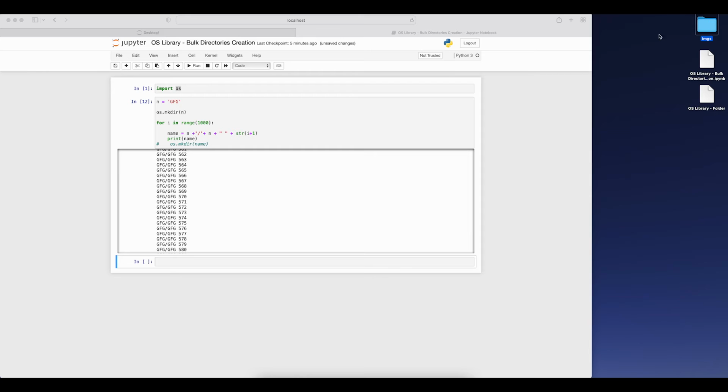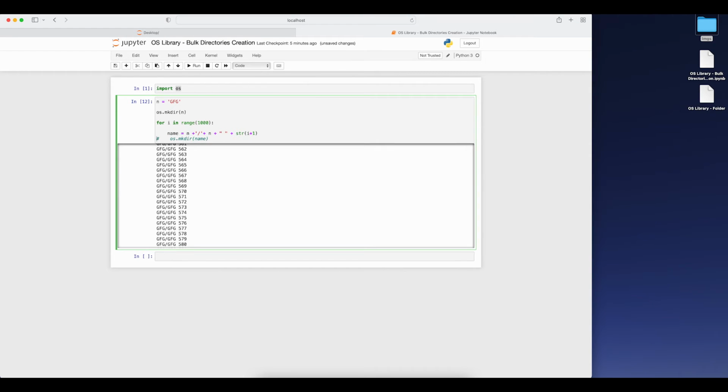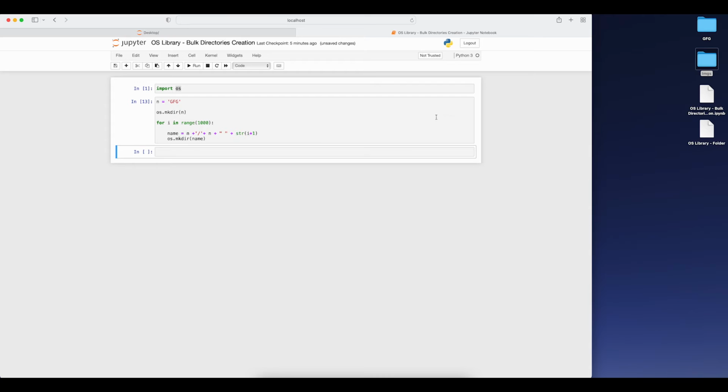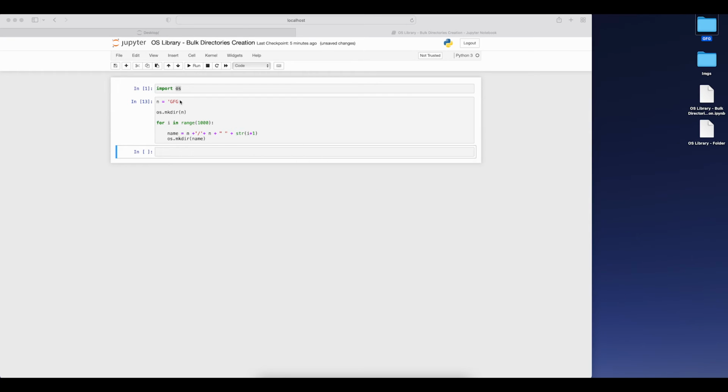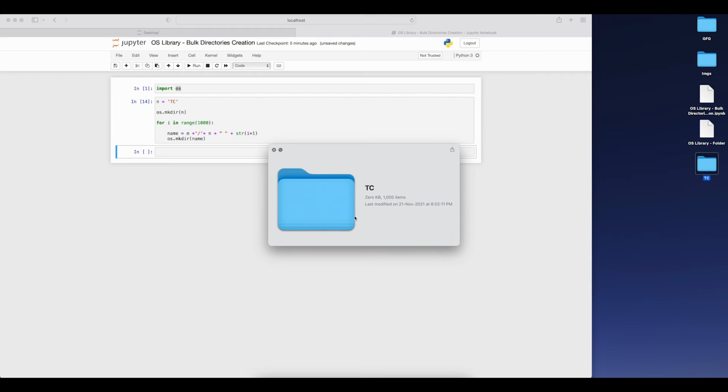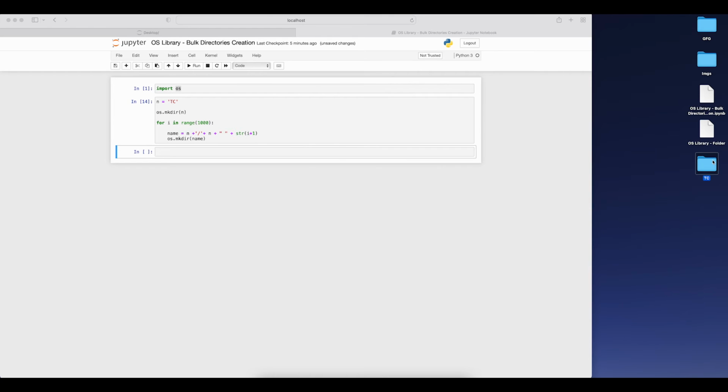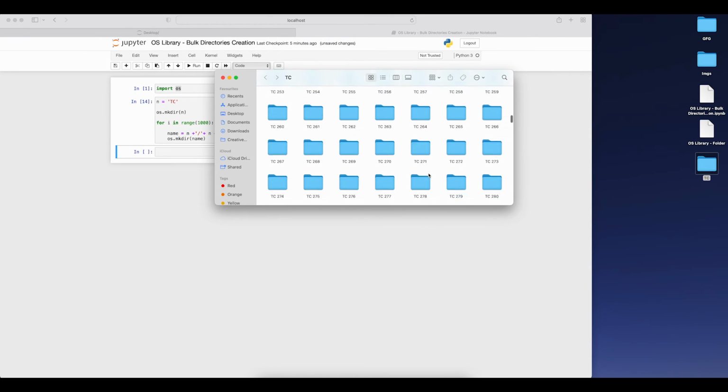Let me delete this and let me pass the same thing in the name file. Now if I'm executing it, here you can see 1000 folders are generated in the folder gfg. Now all I need to do is just change the name. So now I want to do it for, let's suppose, tc. Execute it. You can see the tc folder is created. Inside that I'm having another 1000 folders with the same name.